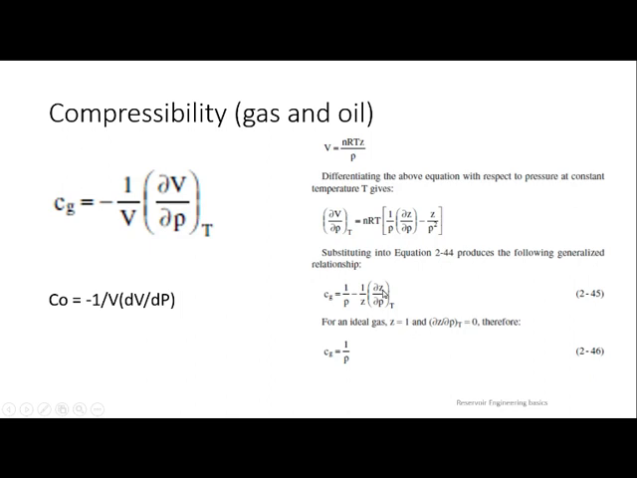If you put the value of 1 here, ∂/∂P of any constant will be 0. So that will be 1/P. At ideal conditions, the value will be 1/P. And for oil, the formula is -1/V, ∂V/∂P.